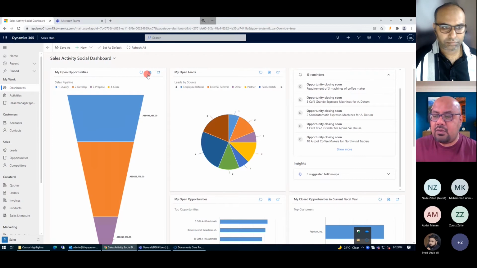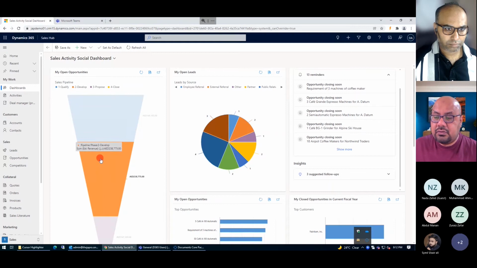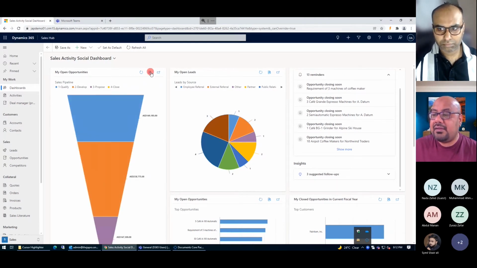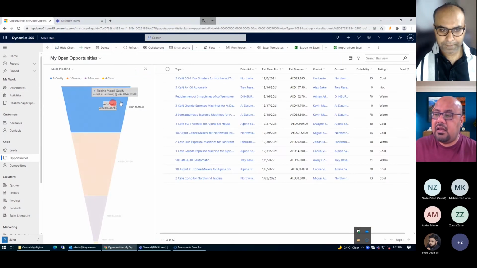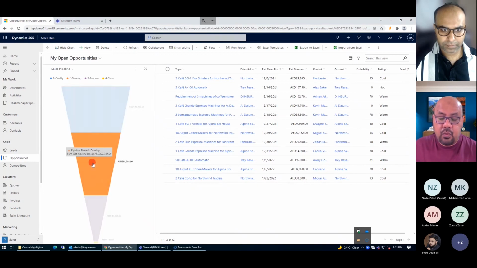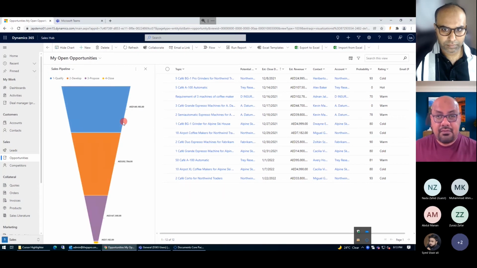Let's take an example: I want to see what is happening under qualification. I can hover my mouse here and see the first part, qualify, and what estimated revenue I'm expecting from my deals. Let's say I go further to the develop stage. I can see the overall status. Plus, I can click on view records and see all the transactions which formulate this dashboard. So the first part of seeing the report is that you can take help of the dashboard, the chart, and then the records which are there.